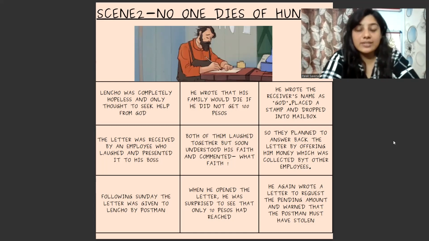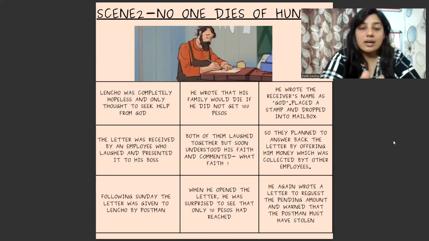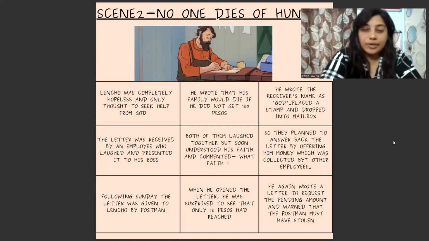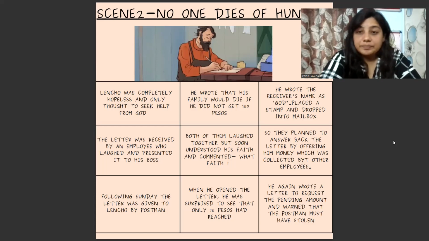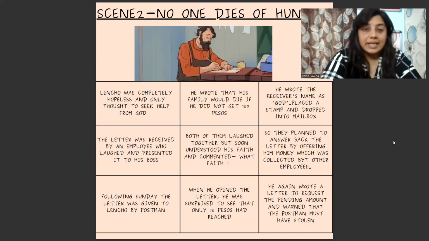If you can see from the picture, he's in a very traumatic state. He's in a very sad and depressive state, and he's writing a letter. Now you must be thinking, why would he do that? Can we really contact God? But you see, it was his faith. This is what I told you at the start of the chapter, that there are some people who have immense faith in God, and they know that seeking help from God may result in good consequences as expected by them. After writing this letter, he wrote the receiver's name as God. Even when he was going to post this letter, he mentioned the name of the receiver as God. He was very particular that this letter had to be received by God.